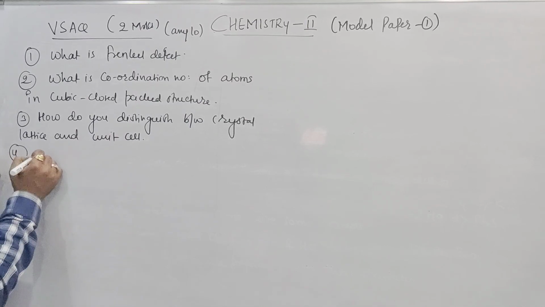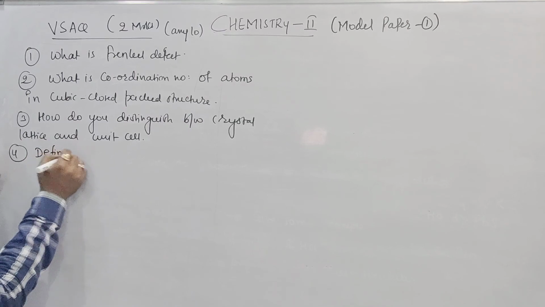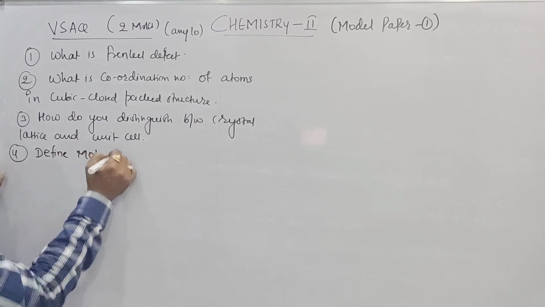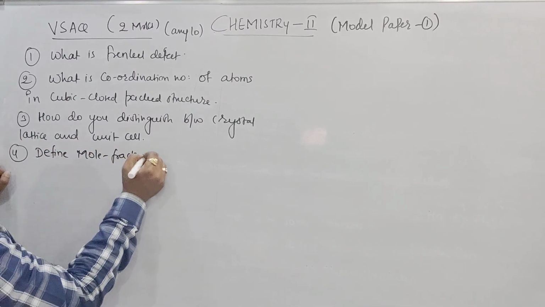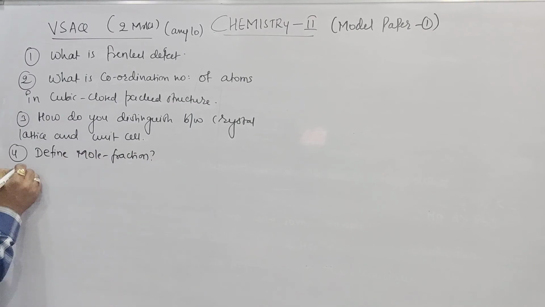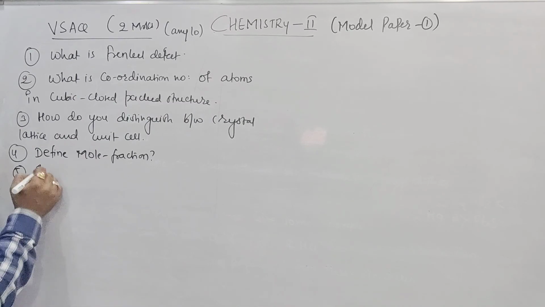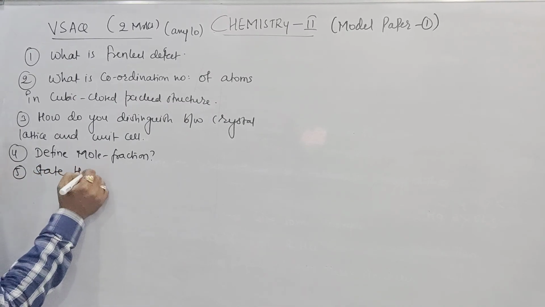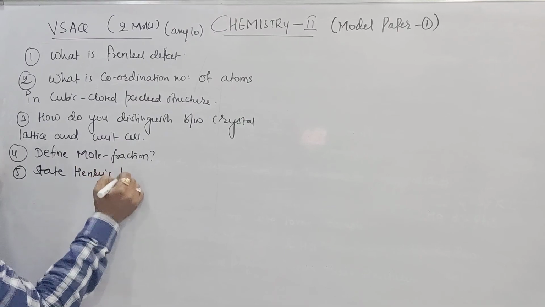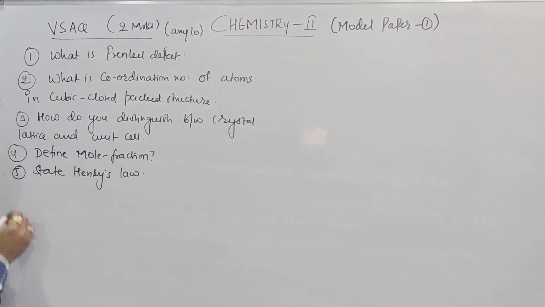But for only 2 marks, no need to go with a numerical, beta. Only define the mole fraction. Sometimes they will ask us to give the numerical, but enough, beta. Define the mole fraction. Then state Henry's law. One more is there. Beta, state Henry's law.